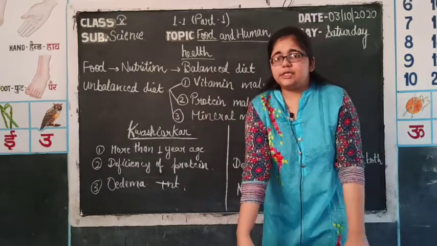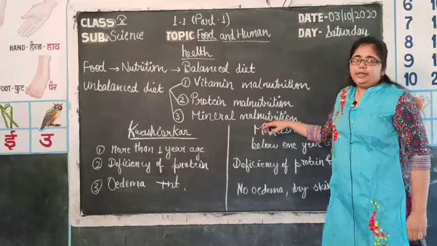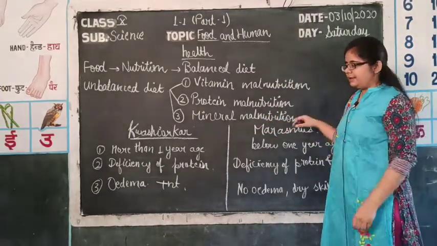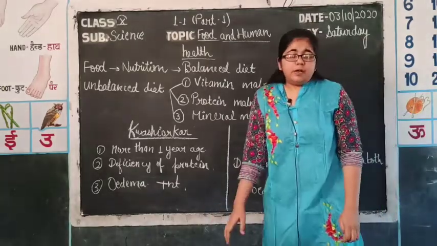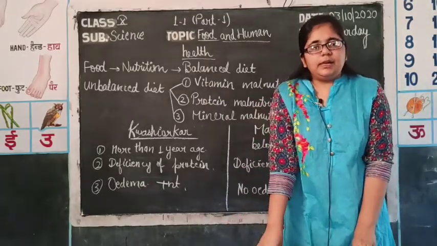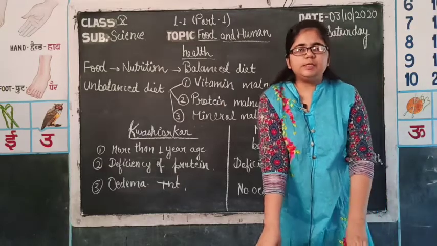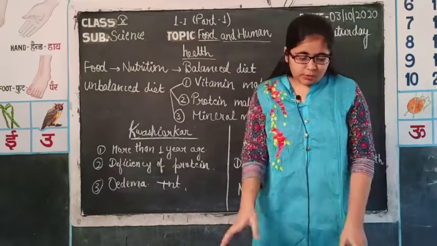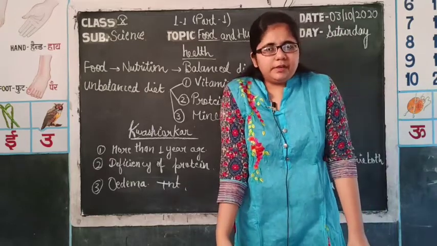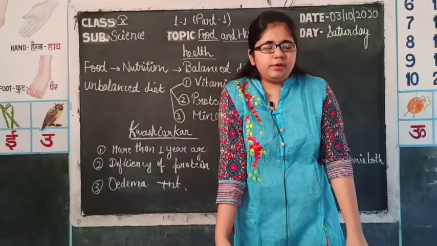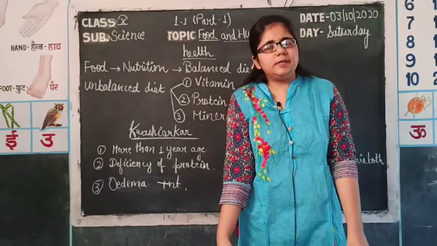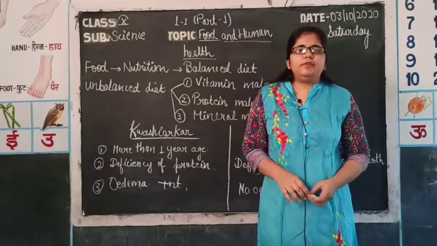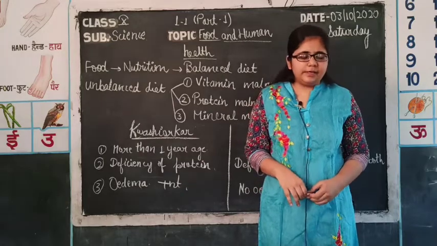So, the third discussion will be mineral malnutrition. In mineral malnutrition, in an unbalanced diet there will mainly be a deficiency of minerals. The role of minerals is very important. Like vitamins, they are also required in small quantity but have a very important role in the functioning of the body. As you know, iron comes under minerals, as well as calcium, and iodine is also included in the minerals. Iron is a part of hemoglobin. So, due to the lack of iron there will be less formation of hemoglobin and the person will be anemic.